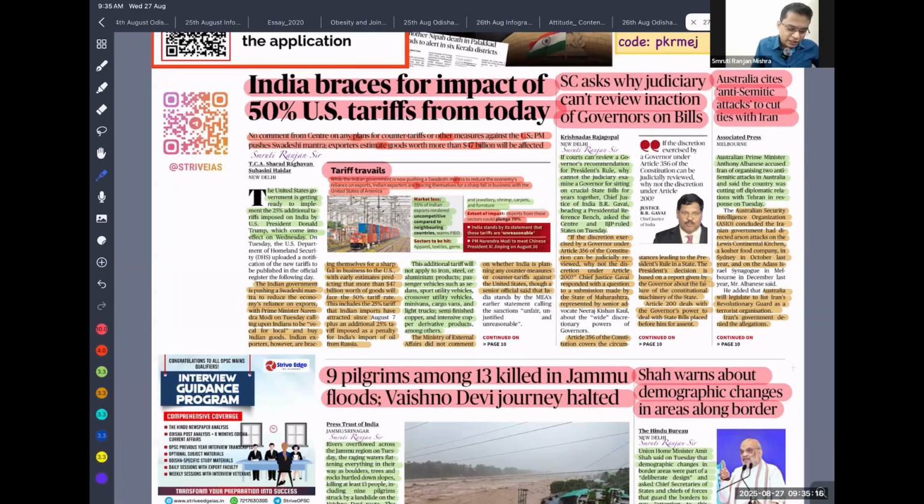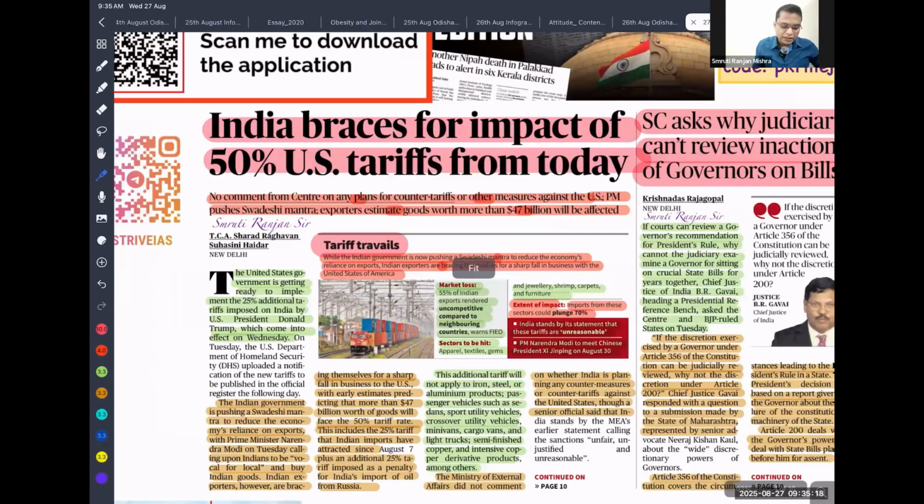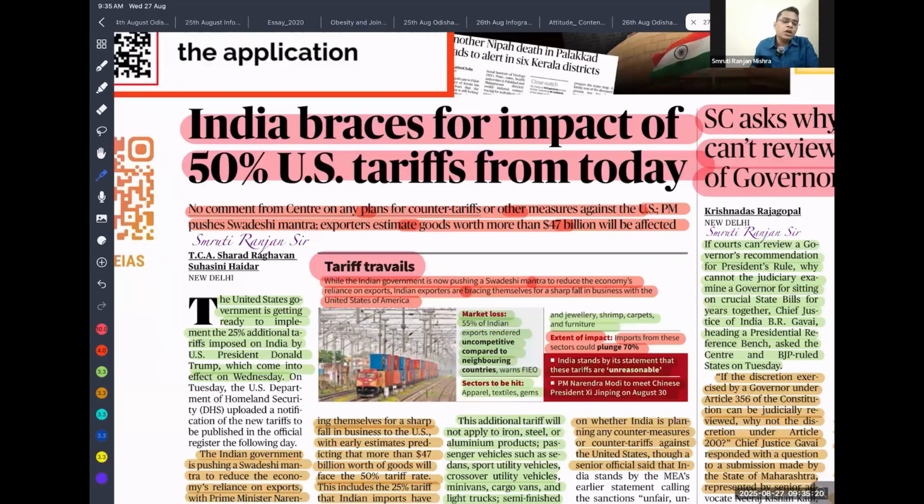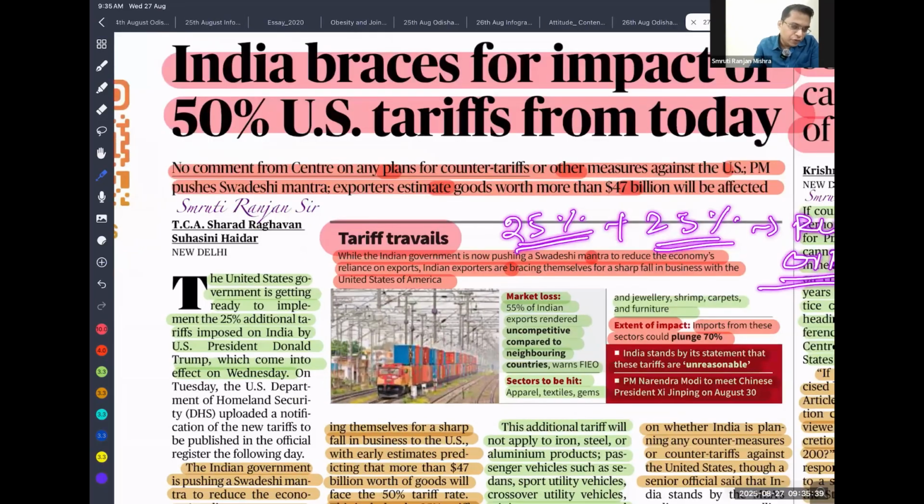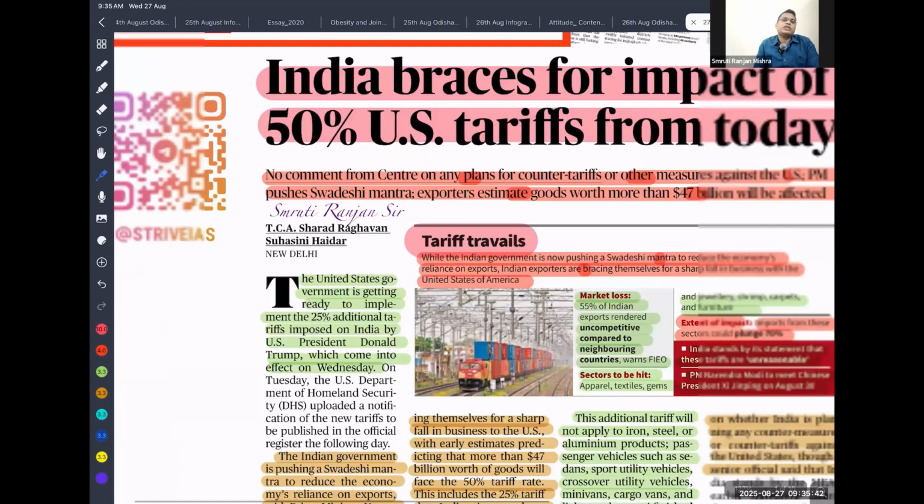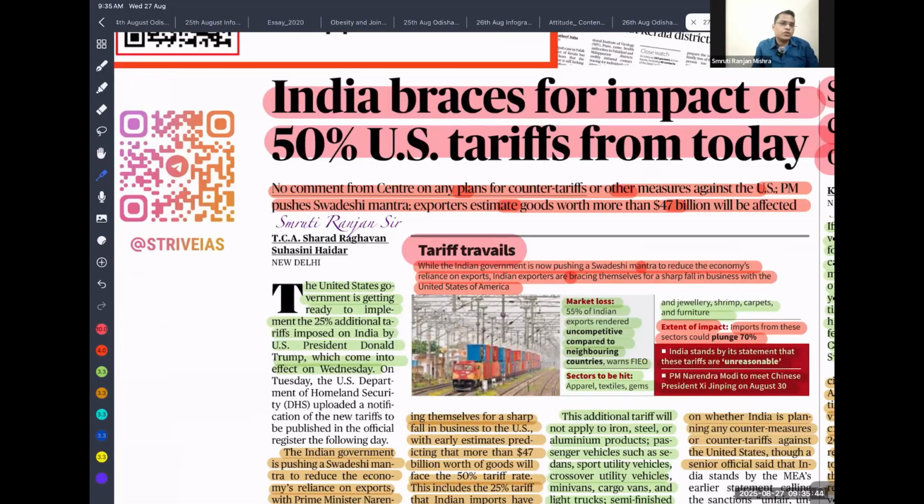So first one is India braces for impact of 50% tariff from today. I think you all know, under Donald Trump the USA imposed a 50% tariff on India, including a 20% penalty for buying. That is what the USA is saying. And if you look into it, we are going to face a severe threat, our export might be impacted.